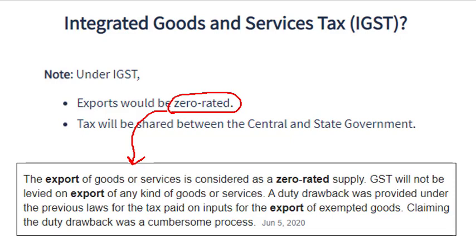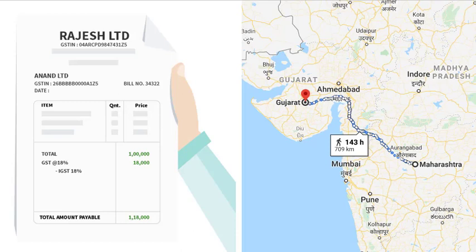Suppose, for example, considering the IGST, a businessman Rajesh from Maharashtra has sold goods to Anand from Gujarat worth 1 lakh. The GST rate is 18%, comprised of 18% IGST. There is no CGST and SGST collected here. Only a single payment, IGST, is collected here. In such a case, the dealer has to charge 18,000 as IGST,